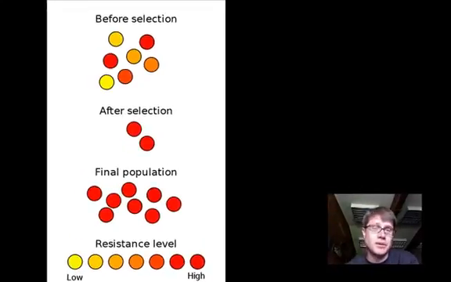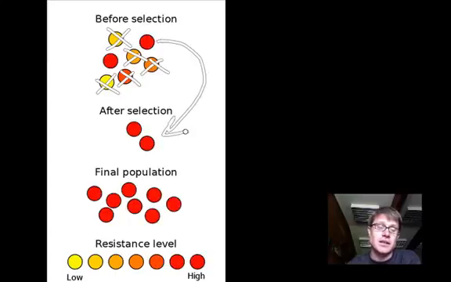Let's say you have a bacterial infection. Let's say you're infected by a number of bacteria, let's call them 7, and you decide to treat the bacteria. So let's say you take some antibiotics, penicillin for example, and they have different varieties of resistance to that antibiotic. When you take the antibiotic on day 1, it destroys, or lyses, or pops all of these bacteria, those that have low resistance. So the ones that have a high resistance are selected for. The ones that had a low resistance are going to die. These ones, though, will then reproduce through binary fission, and we're going to have a new population of organisms that have a better resistance to antibiotics.